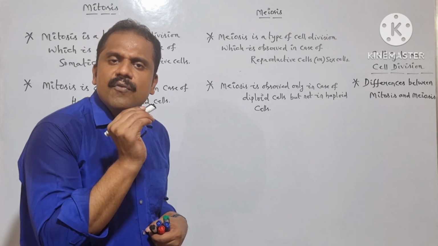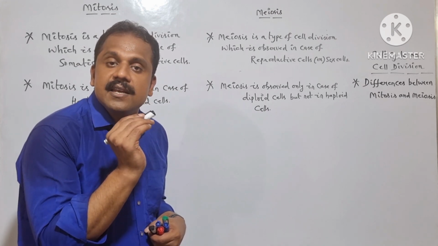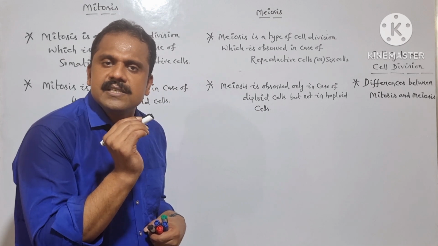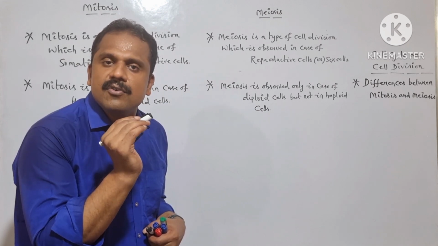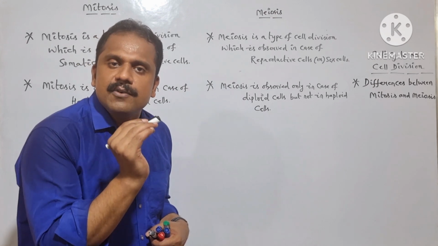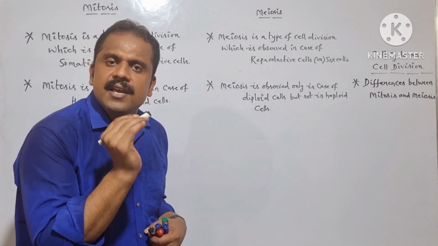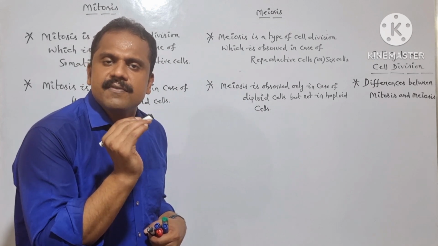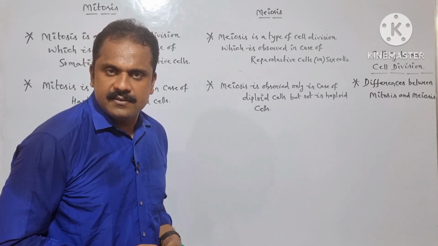So why is meiotic cell division otherwise known as reductional division? Because it is responsible for reducing the chromosomal number exactly to half. That is the reason why meiotic cell division is otherwise known as reductional phase or reductional division.